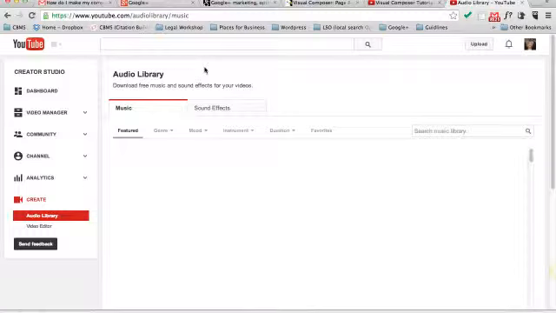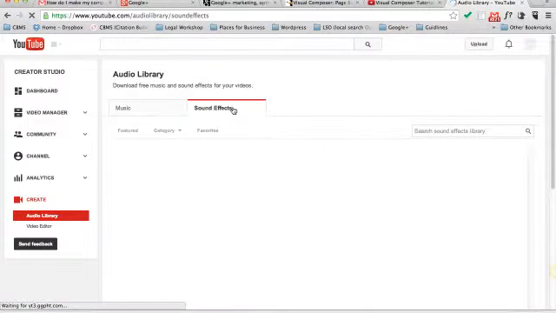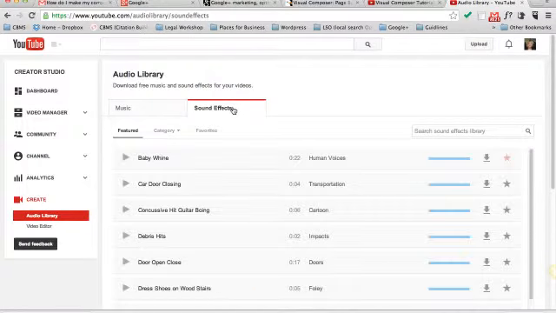First, you'll see the tab for the music clips, which are all downloadable and free, and now there's a tab for sound effects. And you can go in, and first you'll see the featured ones. Click on them so you can hear what they sound like. I didn't really think this sounded like a baby whining. It sounds like a baby laughing. So I saved that one.